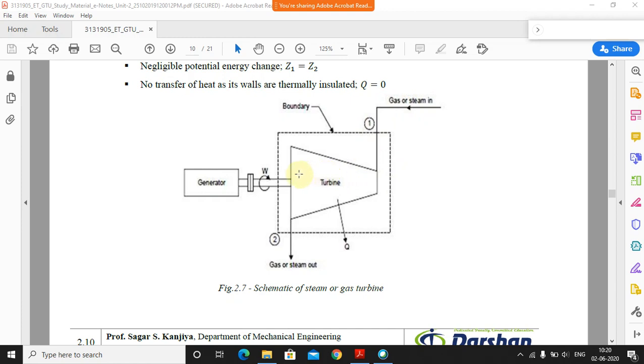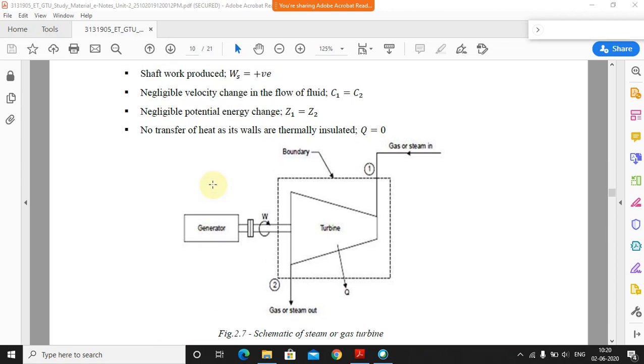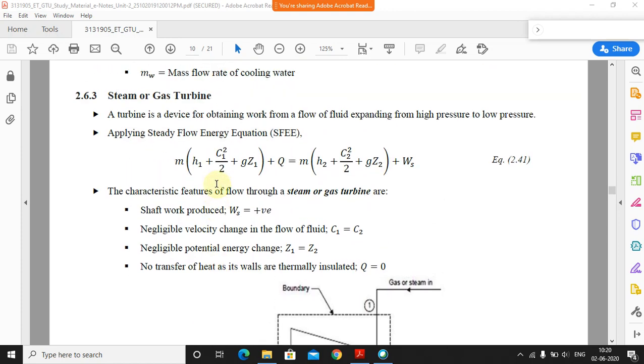Okay, and then what happens, the gas will be out from here. Then the turbine is attached on the shaft, and on the same shaft there will be a generator. This generator will be generating the work, or simply, if we talk about electricity, it will generate electricity over there. So basically this is working with a steam or gas turbine.